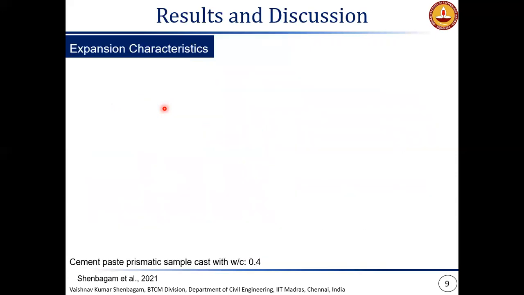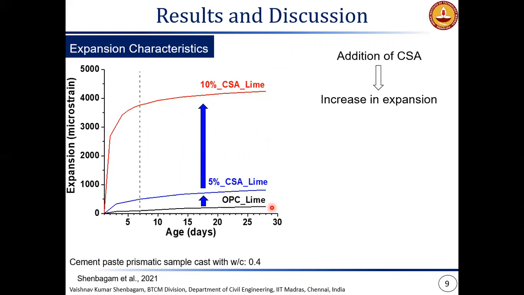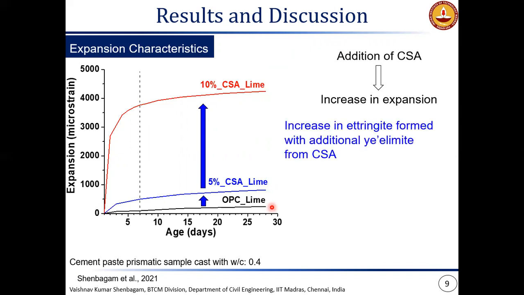Coming to the expansion results, the Portland cement system is typically non-expansive, and we have very little expansion measured from the Portland cement system. And when we start adding CSA to the system, the level of expansion is increasing, and at 10% case, there is a drastic increase in expansion. So this addition of CSA is what is causing expansion, and why it is causing expansion could possibly be because we are forming additional ettringite from the ye'elimite that is available in the CSA cement.